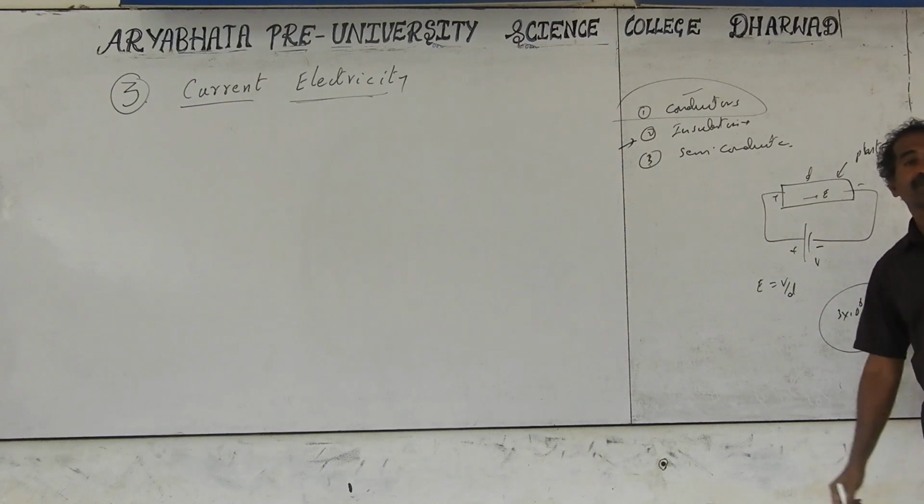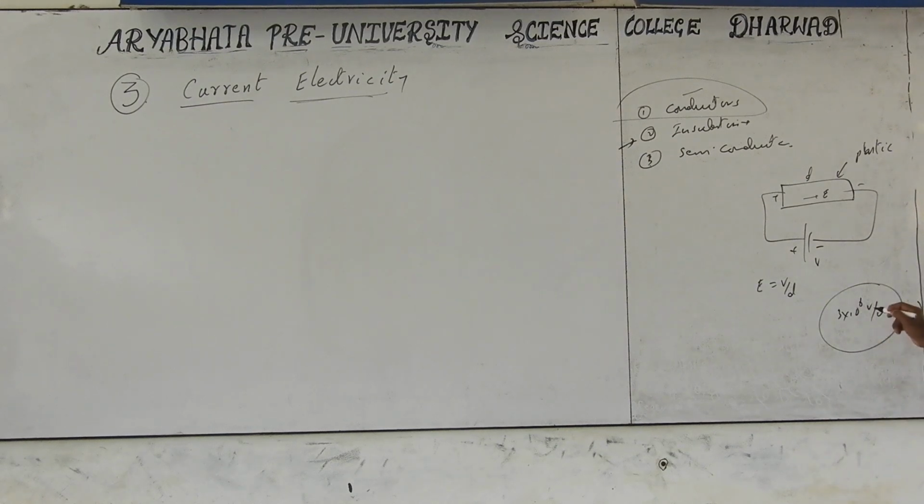That is the dielectric strength of the air. That means if the voltage is 3 into 10 to the power of 6, 3 million volts, and the length between the two electrodes is 1 meter, then electrons are forced to travel through the air also. That means air starts becoming a conductor. So any plastic also, any glass also, becomes a conductor for high electric fields.